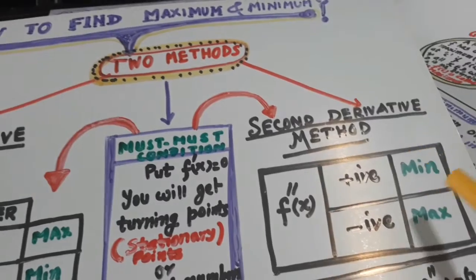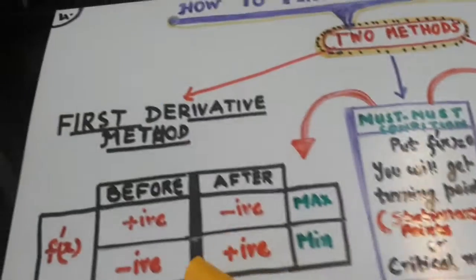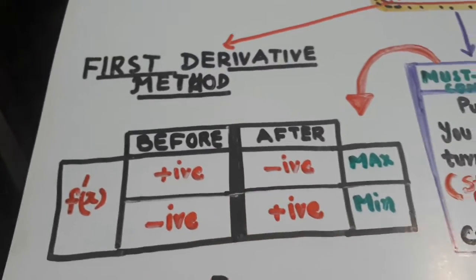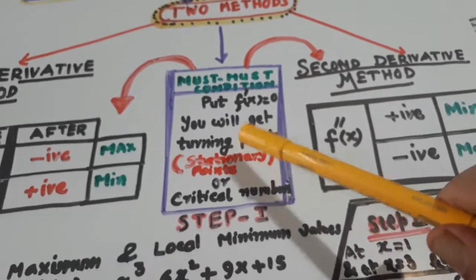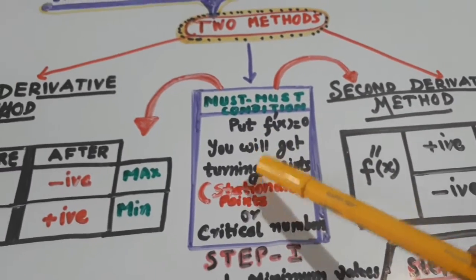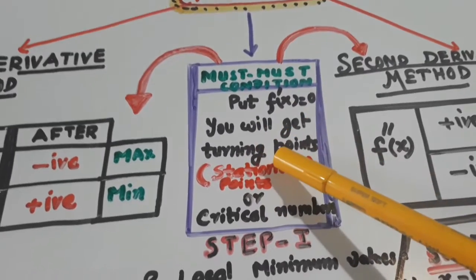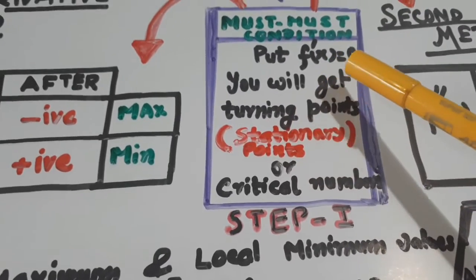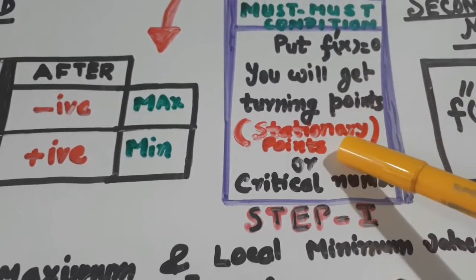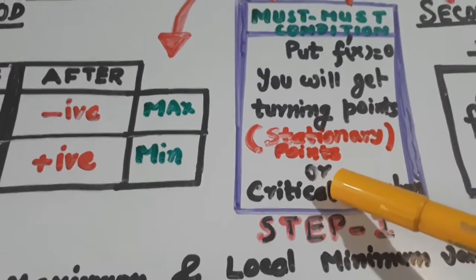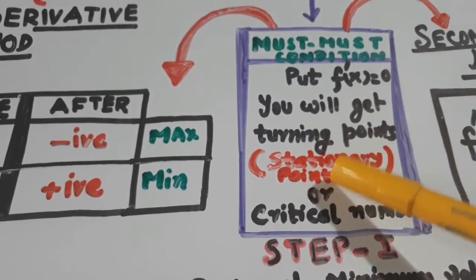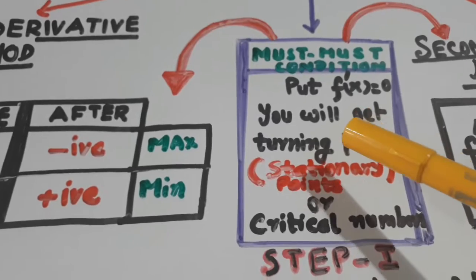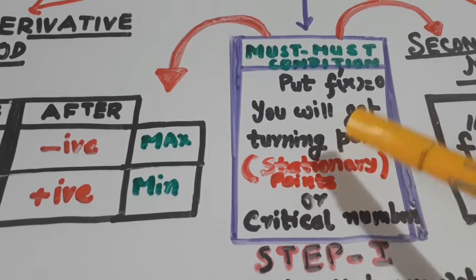So the second method is a very short method, but the first derivative method takes a bit more time. Now this is step one. Whenever you want to find the maximum or minima, the must condition is you put f dash x equal to 0. From there you will get turning points or stationary points or critical points. Maximum and minimum will occur at these points. So first step is put f dash x equal to 0.